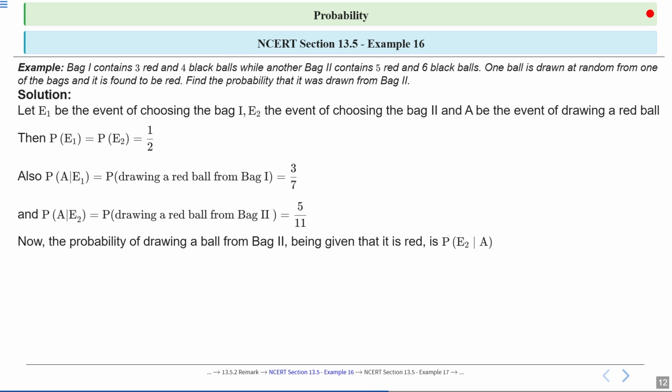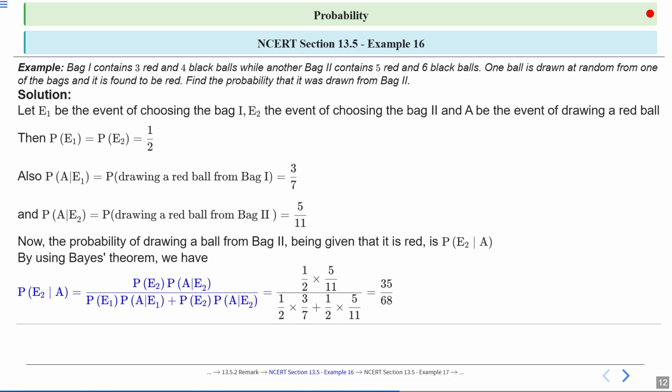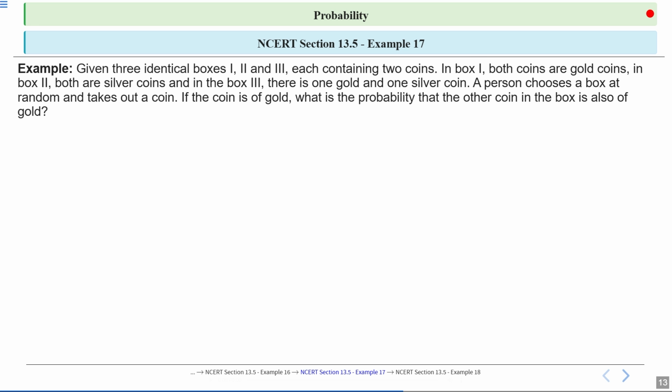Now the probability of drawing a ball from bag 2 given that it is red is basically probability of E2 upon A. So by using Bayes theorem, we have probability of E2 upon A is equal to probability of E2 into probability of A upon E2 upon probability of E1 into probability of A upon E1 plus probability of E2 into probability of A upon E2, right? Which is equal to 1 by 2 into 5 upon 11 upon 1 by 2 into 3 by 7 plus 1 by 2 into 5 upon 11, which is equal to 35 upon 68, right?